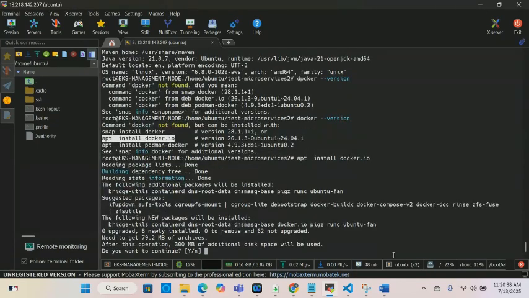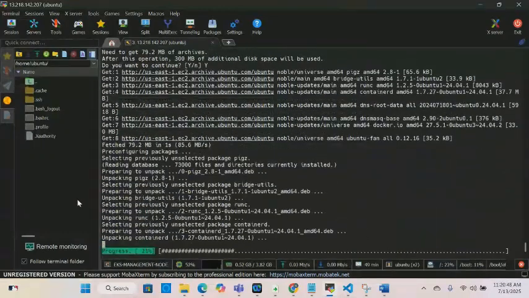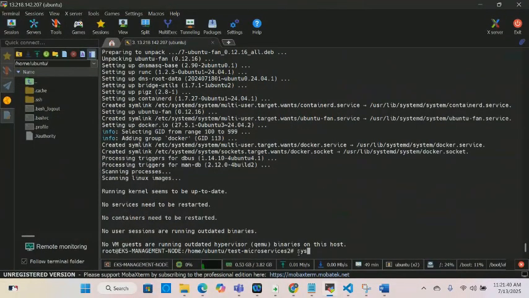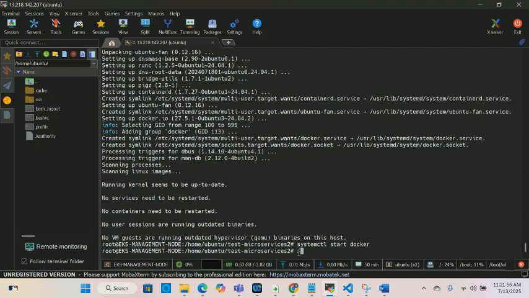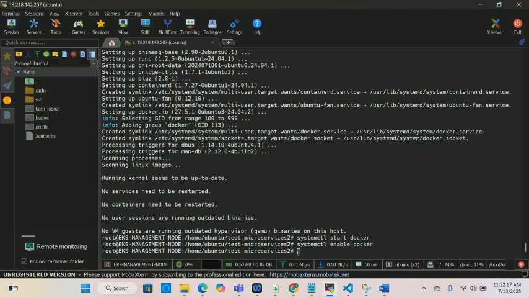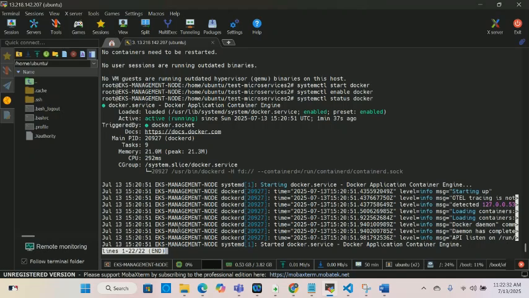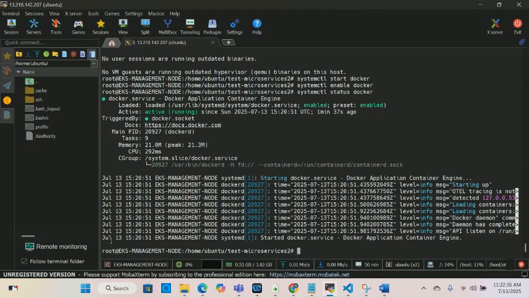You need this command to be able to install Docker, and then press enter. I did not put -y, so it's asking me if I want to continue, and I need to say yes. We're going to need to start Docker with systemctl, and then we can check the status. Active and running. So our terminal is blocked. Control C. We're back to our terminal.